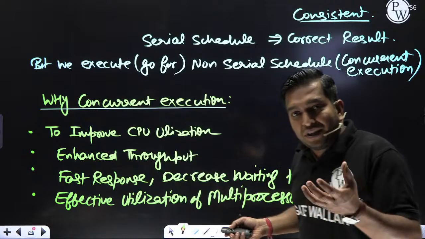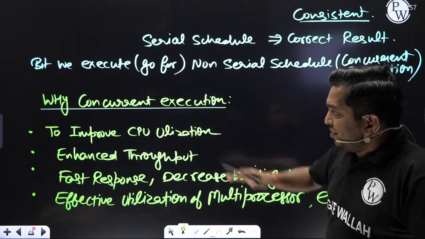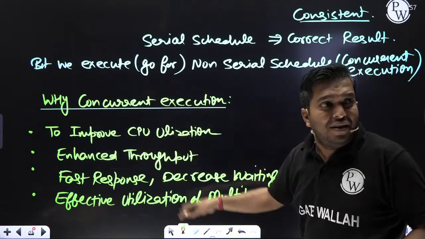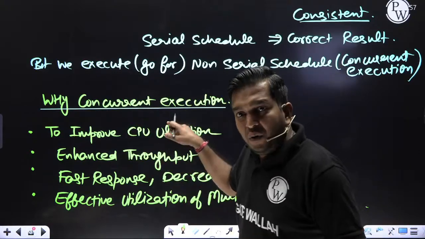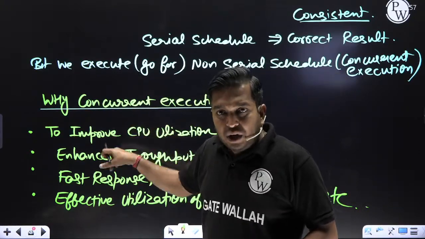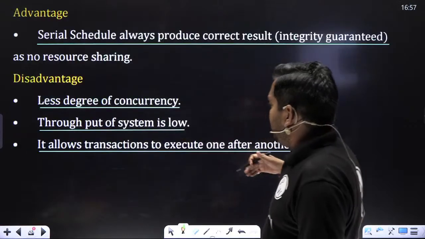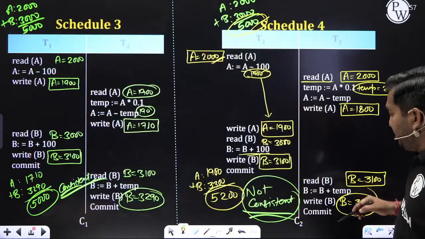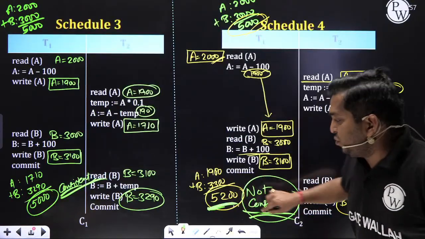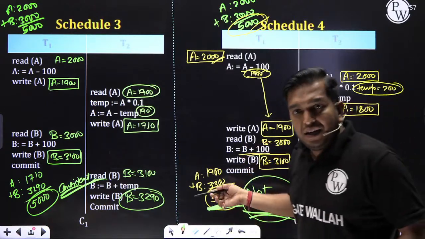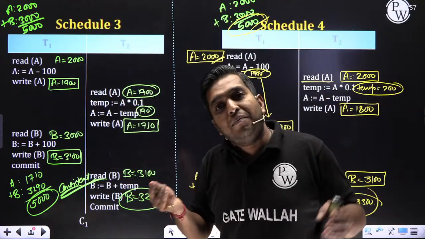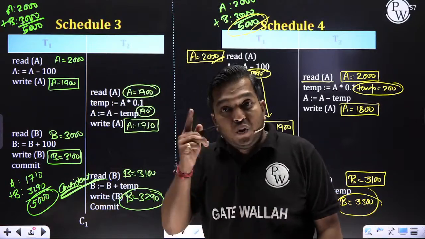Because in concurrency, like fast food, it is very tasty, you know, according to your tongue, and delicious. But we want concurrent execution. I know this is bad. This is not giving the correct result. Like here you can see it is giving 5200. It is giving more. It will give less also. It's not giving the correct result.